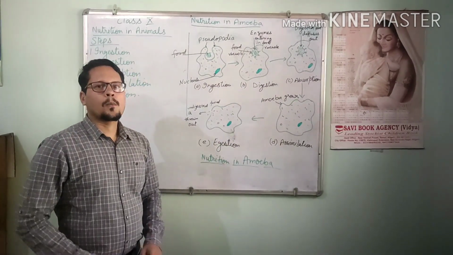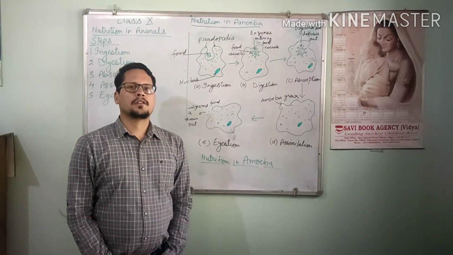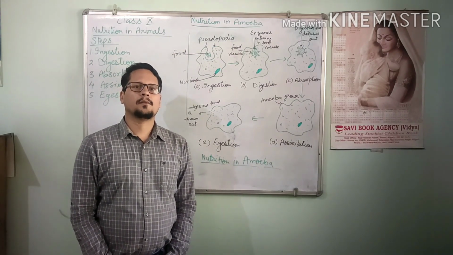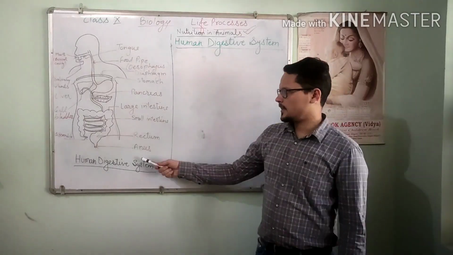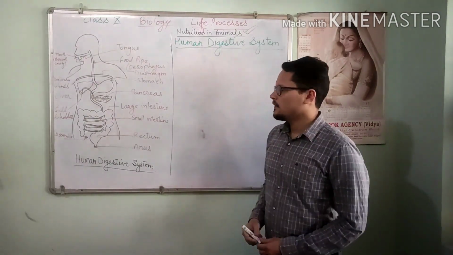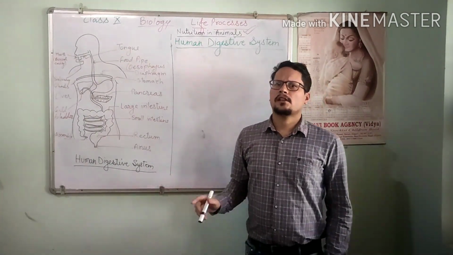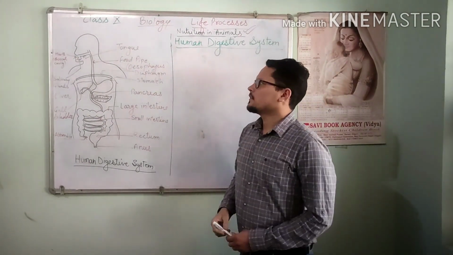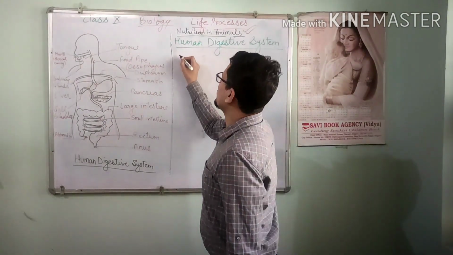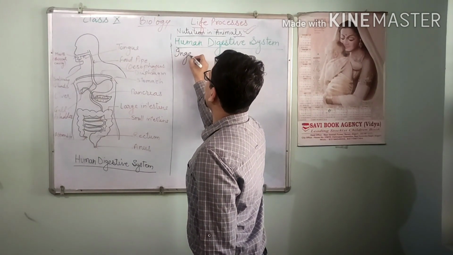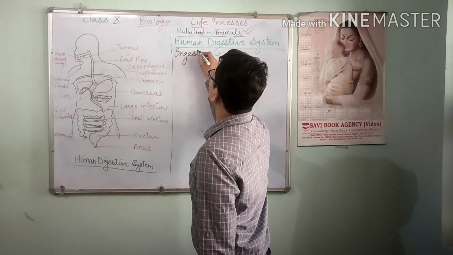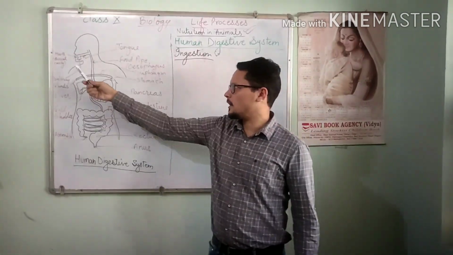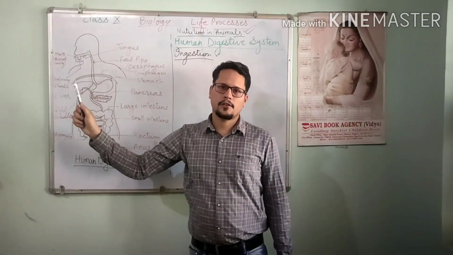Alright, now we will discuss nutrition in animals. It means nutrition in complex animals like human beings. Here is the diagram of the human digestive system. With the help of this diagram, we will come to know how humans get nutrition from the food. So simply, the first step is ingestion. We take the food in our mouth, or it is called the buccal cavity.